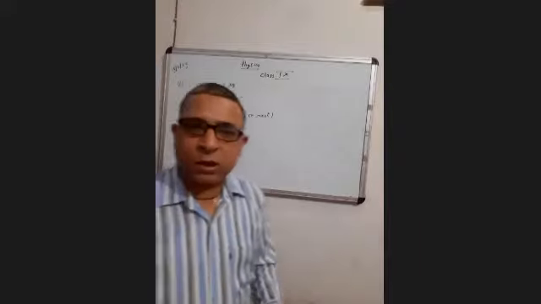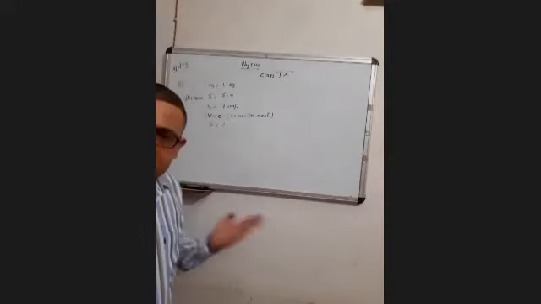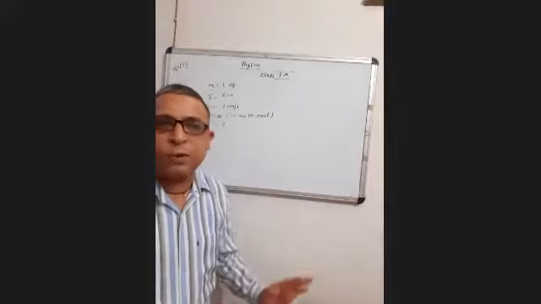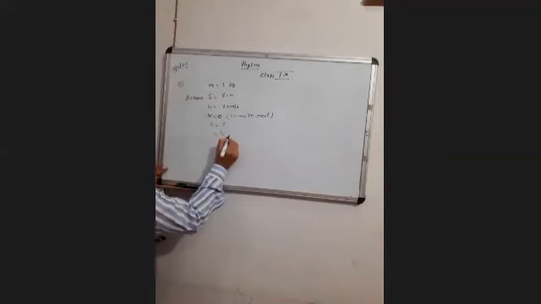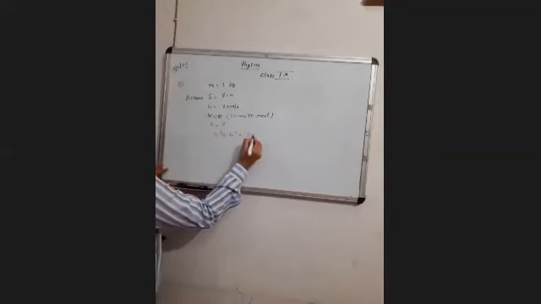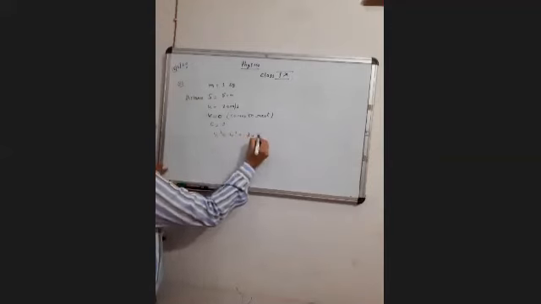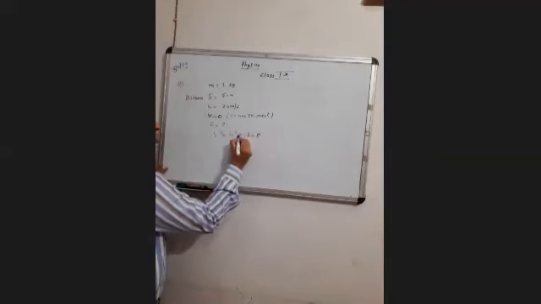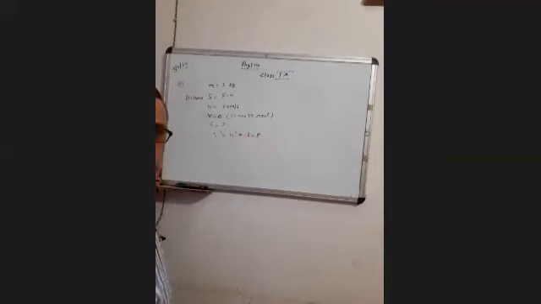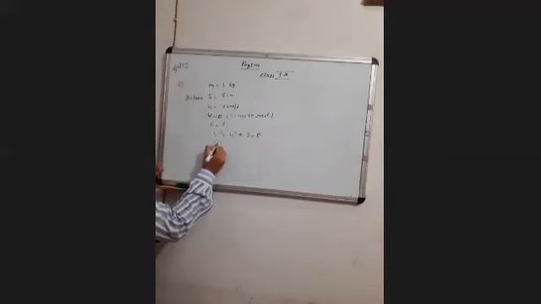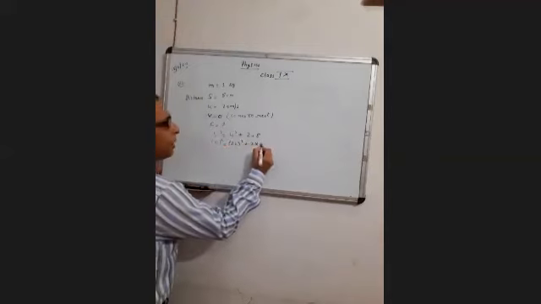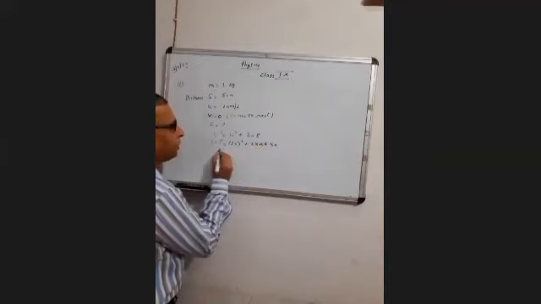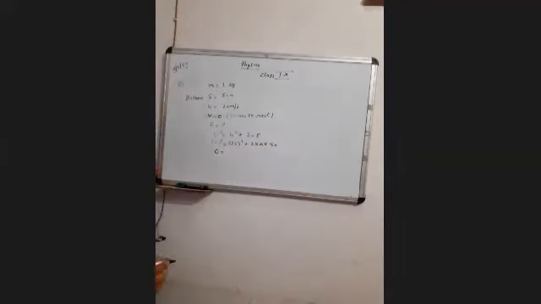In this question, they have not asked you to find acceleration, but force cannot be found without acceleration. So I'm using the third equation of motion, v square is u square plus 2as. Clear? Now putting the values, 0 square is equal to 20 square plus 2 multiplied by a multiplied by 50. 0 square will be 0.